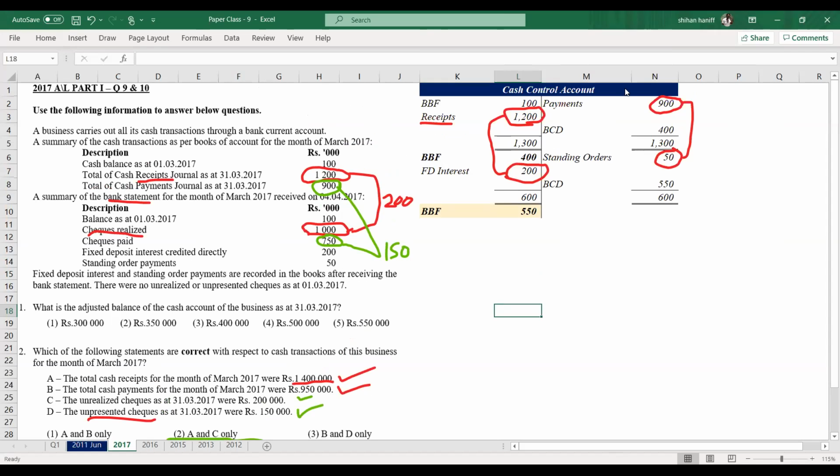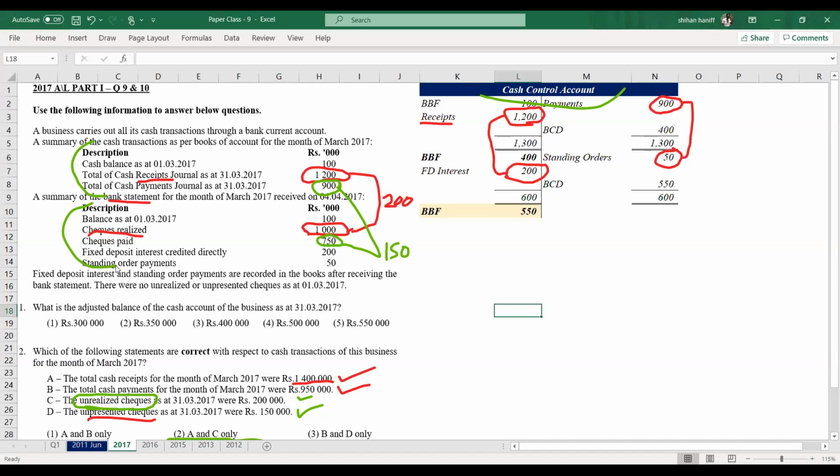Right. So this is the cash control account, and here we found the answer for the second part. There is a question: can you explain point C? Yeah, point C is unrealized checks. What is meant by unrealized check? Deposited but not realized.